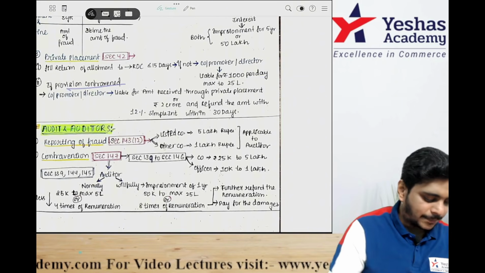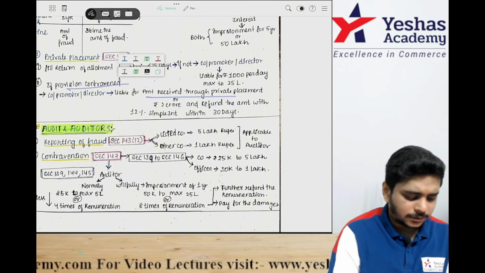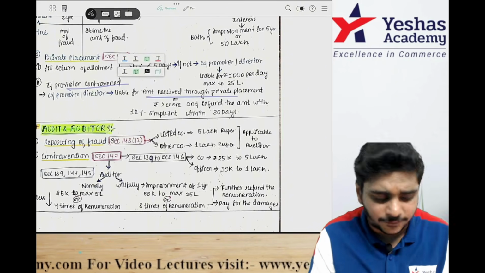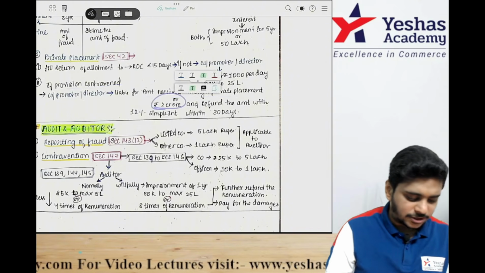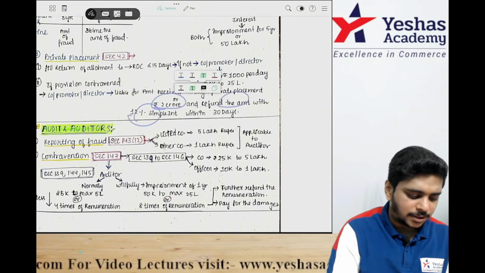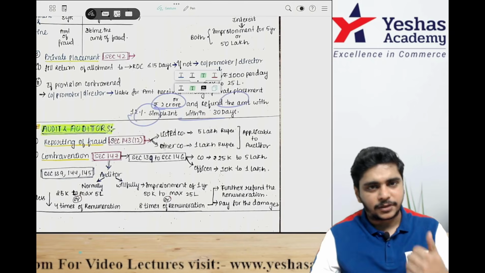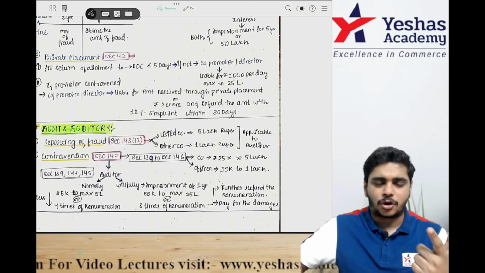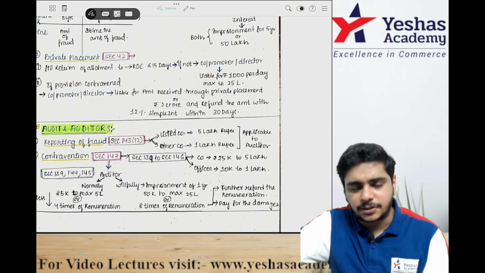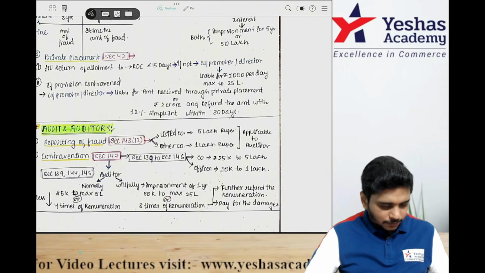If any provision is contravened, they are liable for the amount received through private placement or 2 crore rupees, whichever is less, and must refund the amount with 12% simple interest within 30 days. So you have to refund the amount, plus there is the penalty amount raised or 2 crore rupees, whichever is less, plus 12% interest within 30 days.